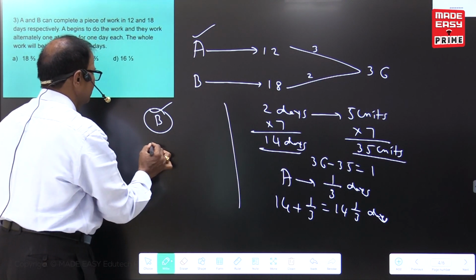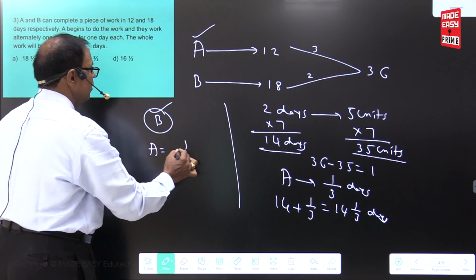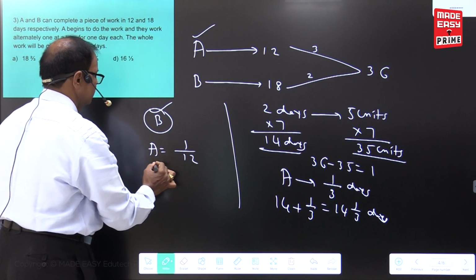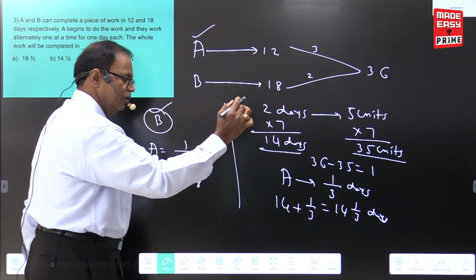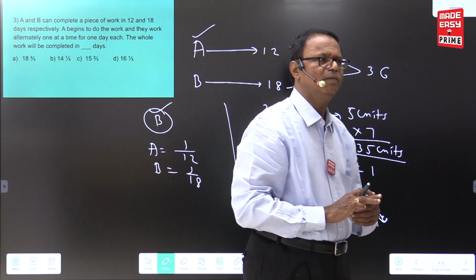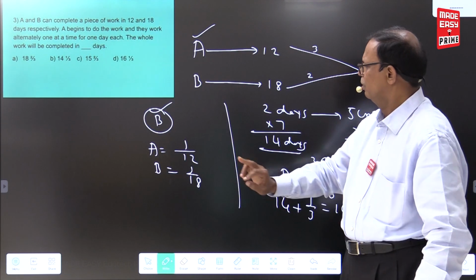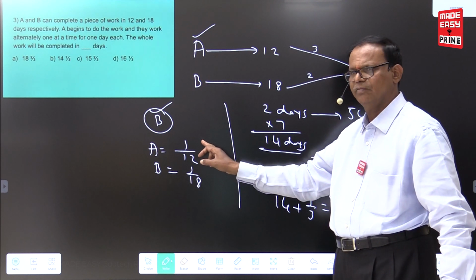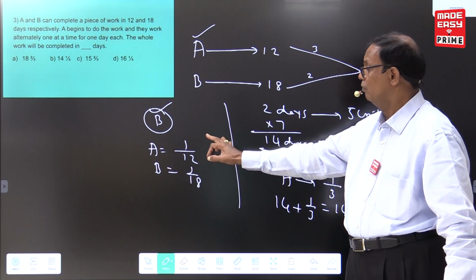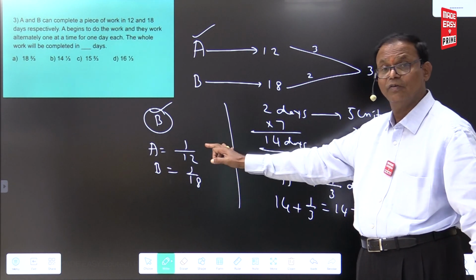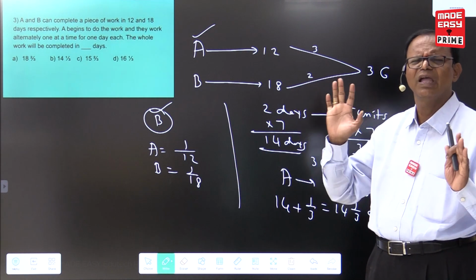So generally people can go like this. A 1 day work, B 1 day work. Practically, people can go like this. A, first day work. B, second day work. Alternatively, first day work, second day work, third day work, fourth day work. But it is time taking.